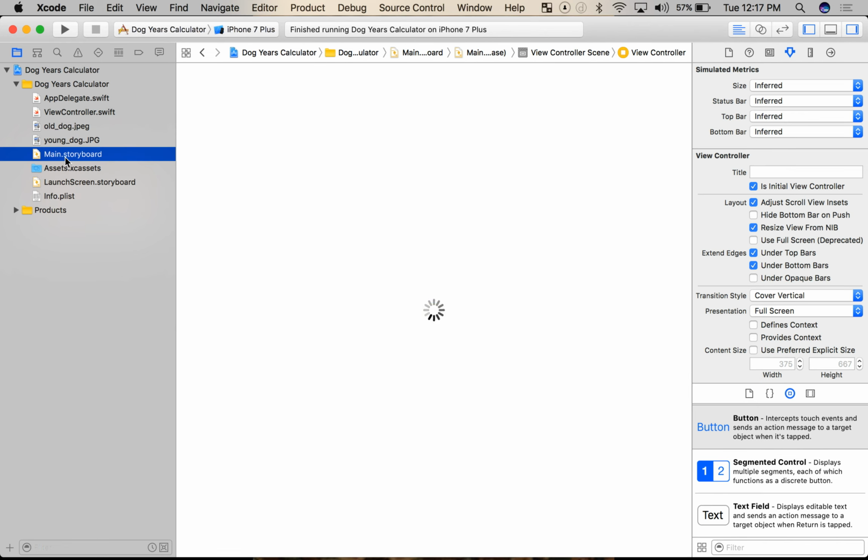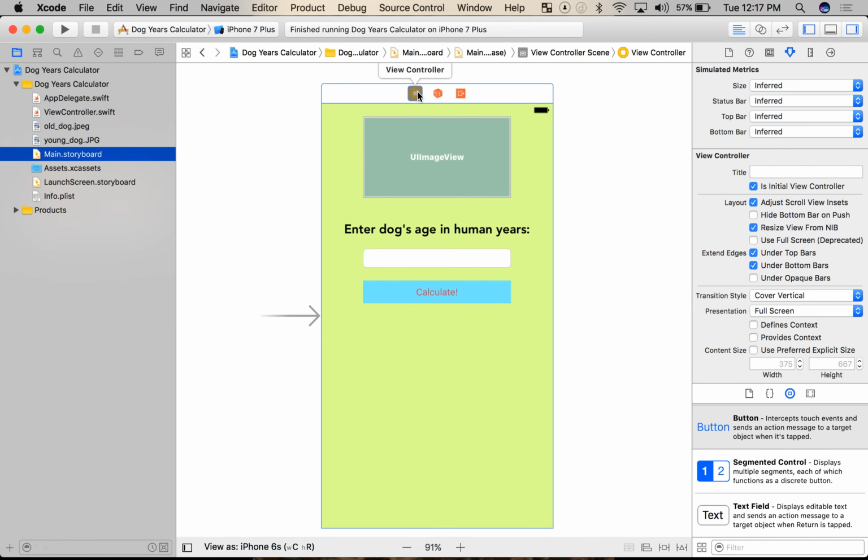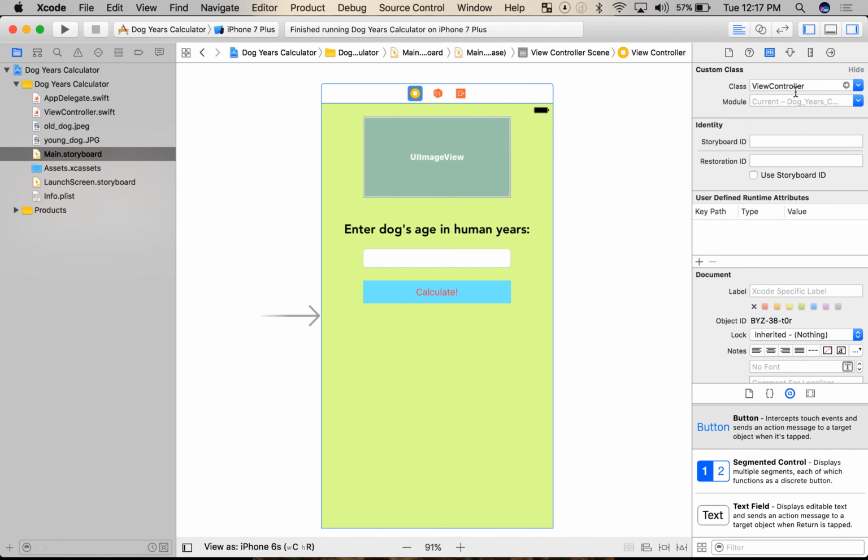And if we go to main.storyboard, I can click on my view controller, and I can go over to the identity inspector, which looks like a note card, and I can see the class is ViewController. Now there's a lot of classes it could be, but I'm trying to tell this view controller in Interface Builder, hey, you have instructions on how to behave, and it's inside this class. Well, we can go and work on that class here.